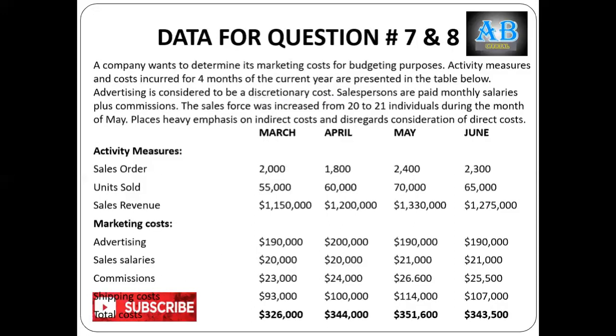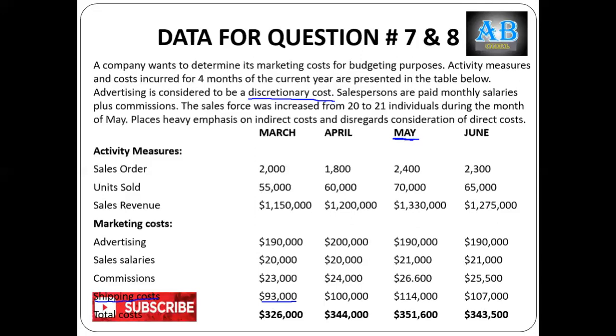Let's move towards the data. This is the discussion about shipping cost, which is 93,000, 100,000, 114,000 and 107,000. So we have to dig down into the behavior of this cost. Let's assume, first of all, we will do it on the basis of number of units.